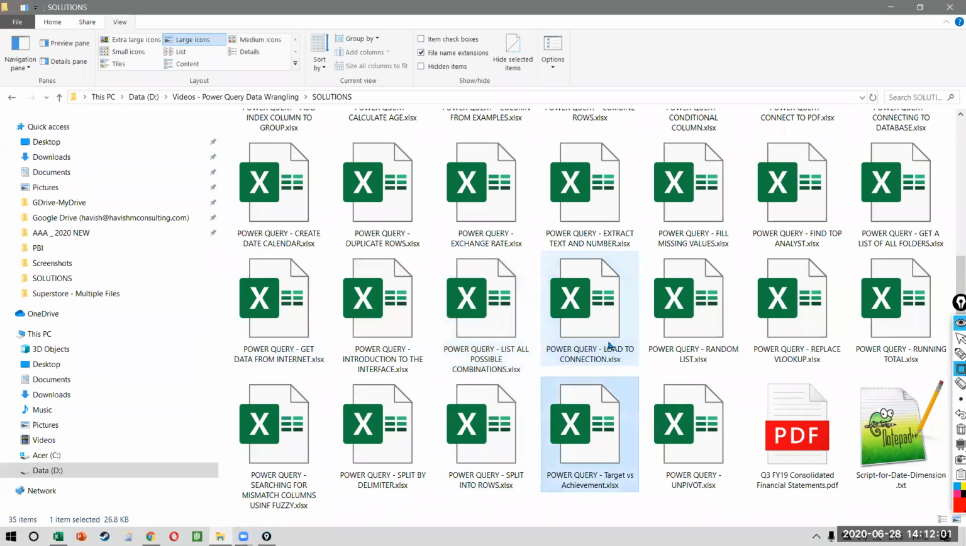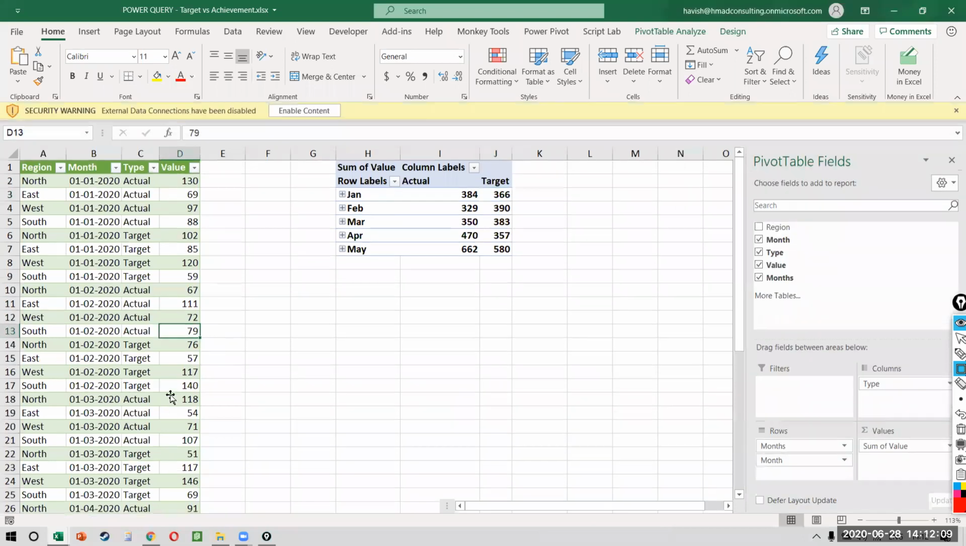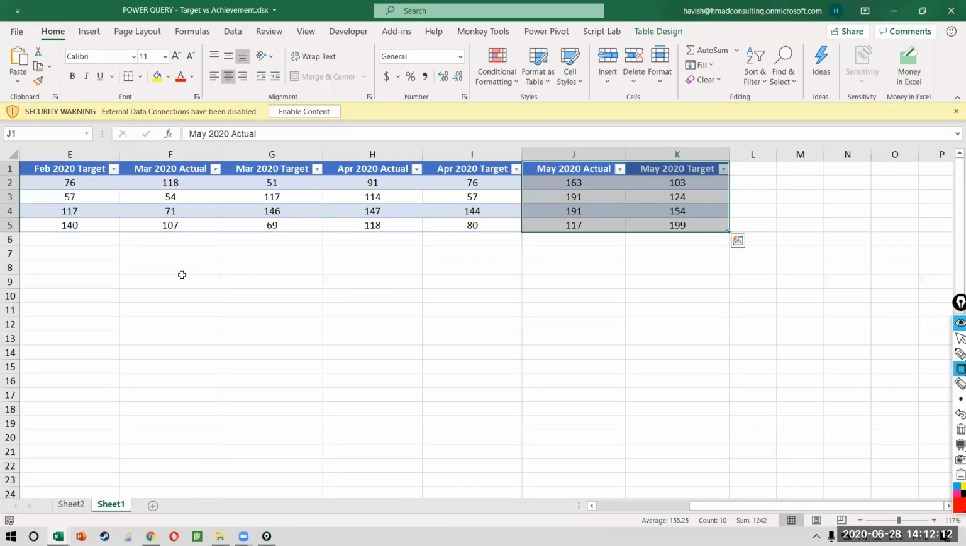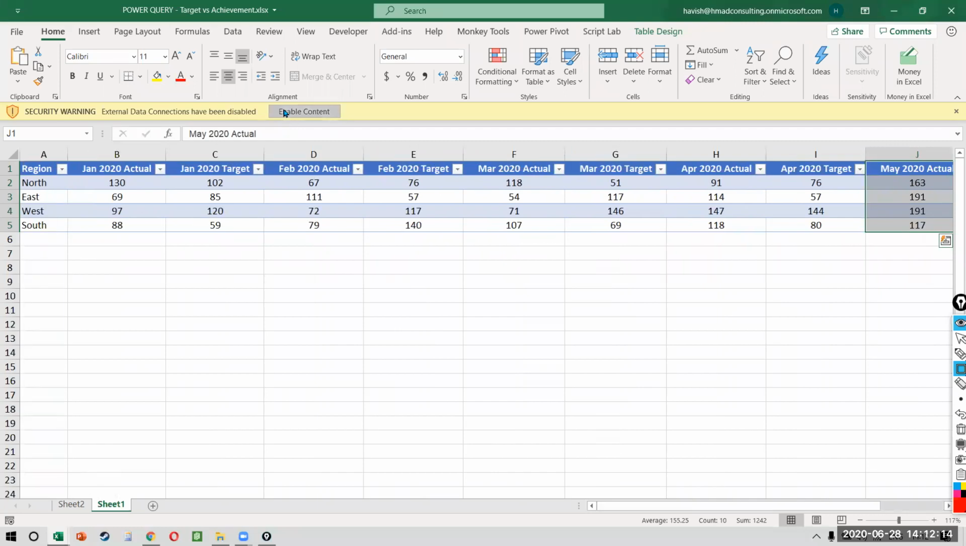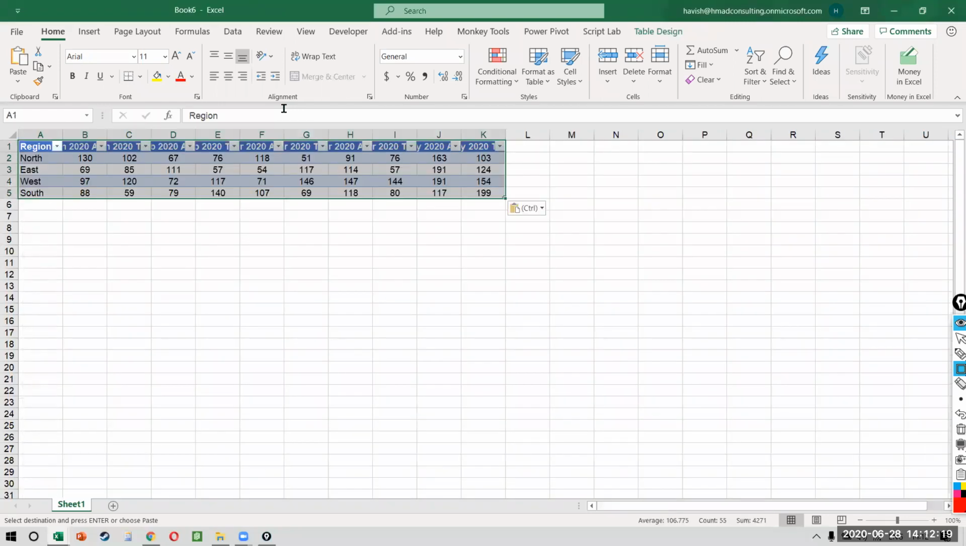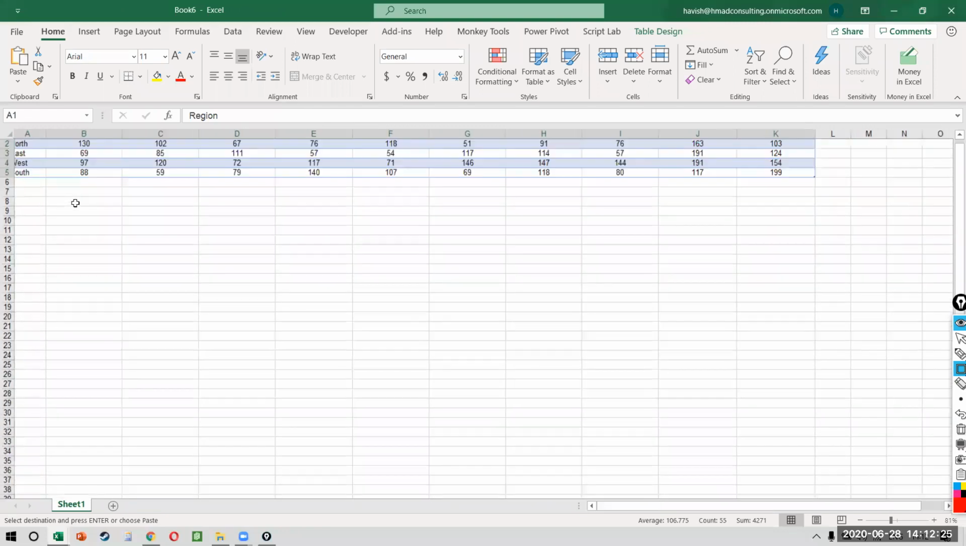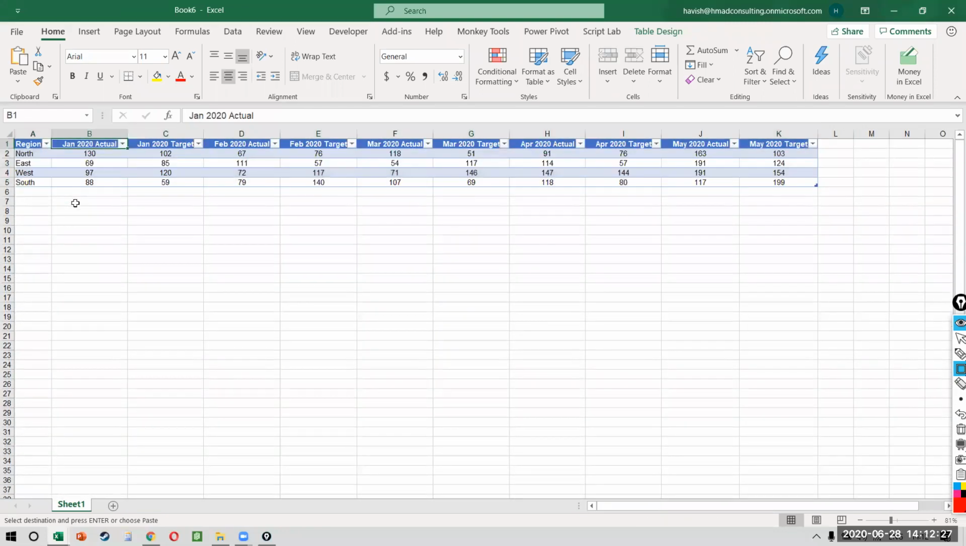All right, so let's look at a slightly difficult problem now. This is something I do for all the big fours. I mean, 3 of the big fours at least. And here's my problem, everyone. We have data for 4 regions. So we have north, east, south, and west. And we have the actual and target for 5 months. So we have actual and target for January. We have actual and target for February. And the same for March and April and May.